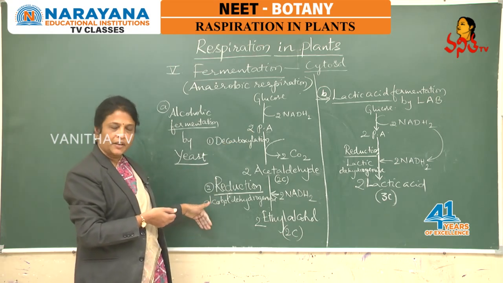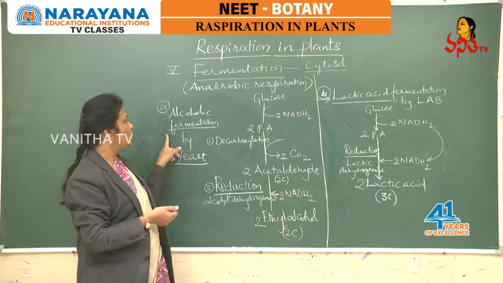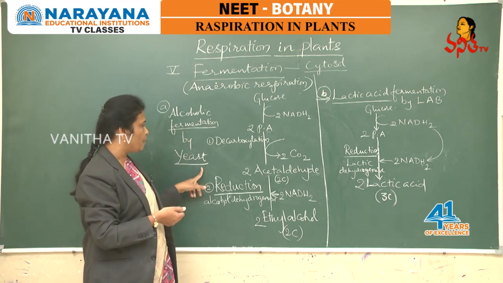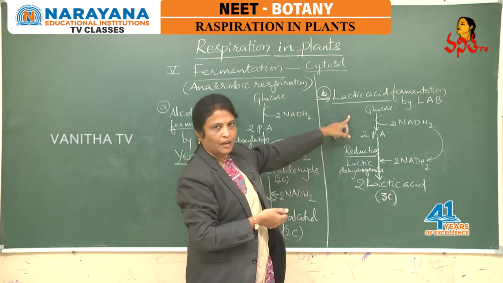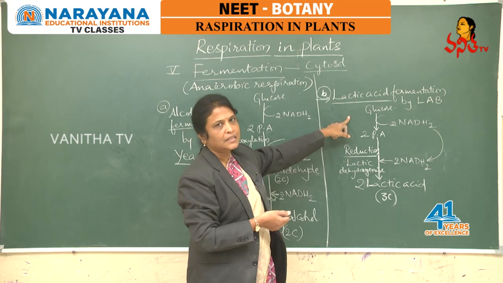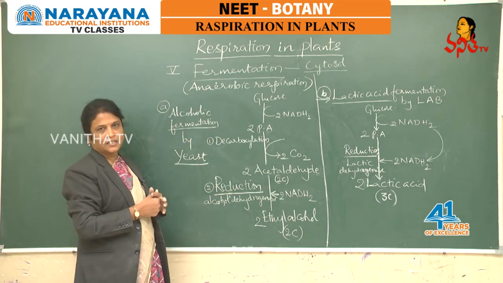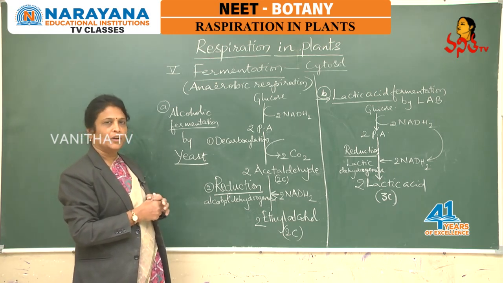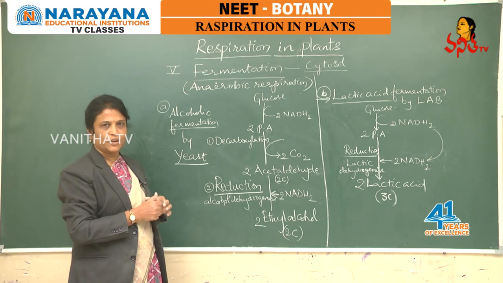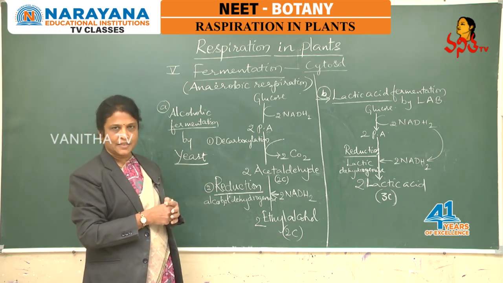Now let us see what happens during fermentation. Based on the end products formed during fermentation, there are different types of fermentations. Here we mention alcoholic fermentation, which is performed by yeast, and lactic acid fermentation, which is performed by lactic acid bacillus, that is LAB. Apart from that, you may have heard about acetic acid, citric acid, and such kinds of acids, which are also products of anaerobic fermentation, that is anaerobic respiration performed by various organisms.